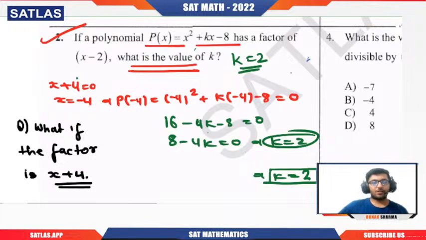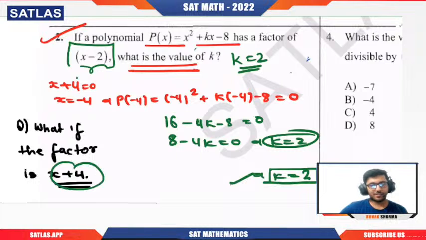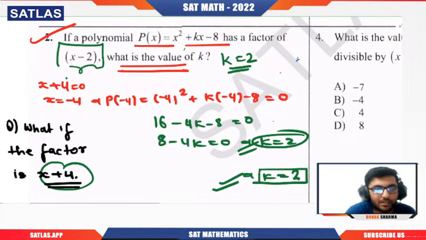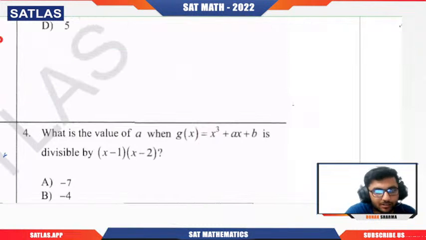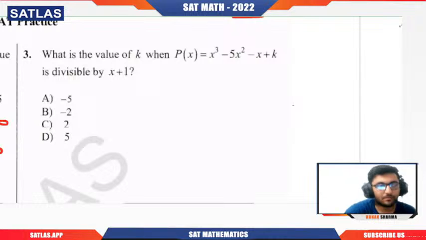Can you see that when x minus 2 is a factor, it gave us k equal to 2, and x plus 4 also gave us the same answer. I'm going to give you the implication of that, what it can teach us. That we'll do after discussing the next two questions.